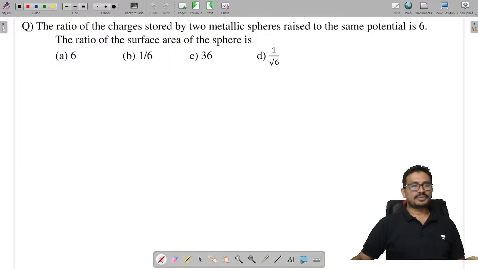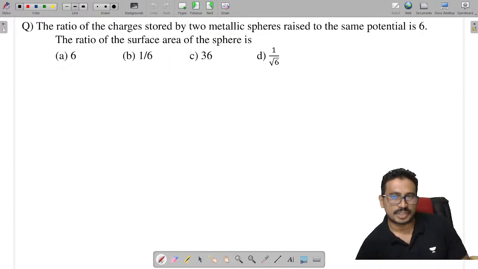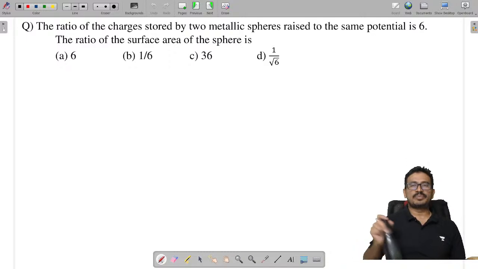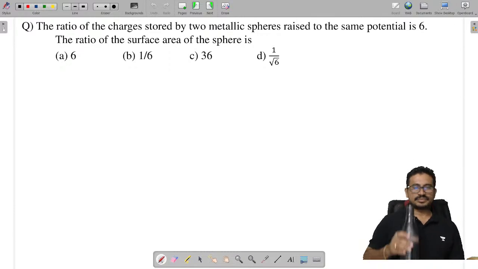Take this problem here. The ratio of the charges stored by two metallic spheres raised to the same potential is 6. Then the ratio of the surface area of the spheres is.